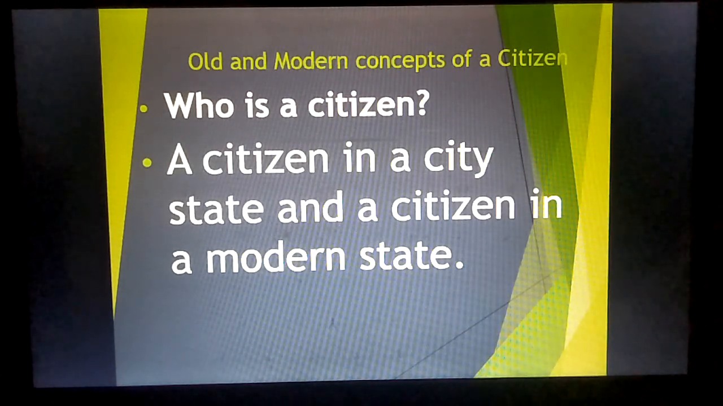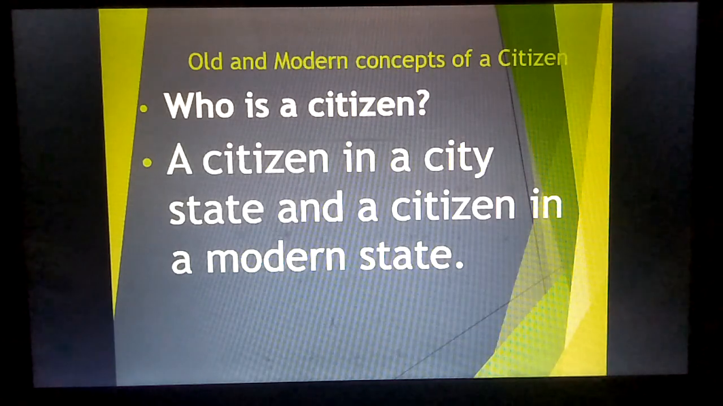Okay, next we have old and modern concepts of a citizen. To understand this, we have to see and understand who is a citizen: a citizen in a city state and a citizen in a modern state. We have to compare these and differentiate between these two concepts, a citizen in a modern state and a citizen in an ancient city state.